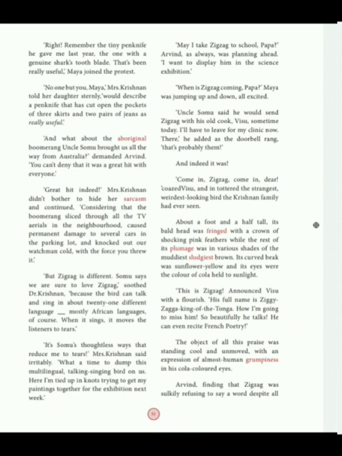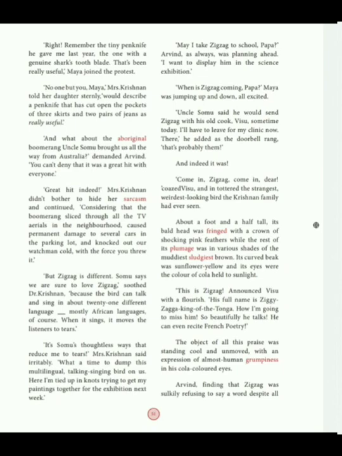Here I am tied up in knots trying to get my paintings together for the exhibition next week. So here I am very much busy in my painting, because next week I have to exhibit it. But now this time you are bringing this multilingual bird to our home. So please, okay, ask him not to bring the bird here. Like that she is shouting at Dr. Krishnan.